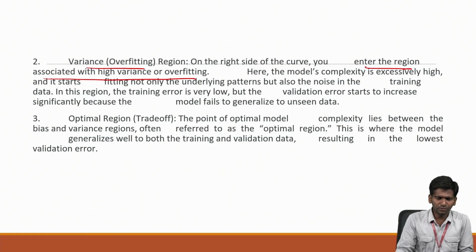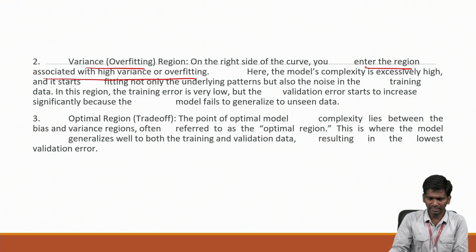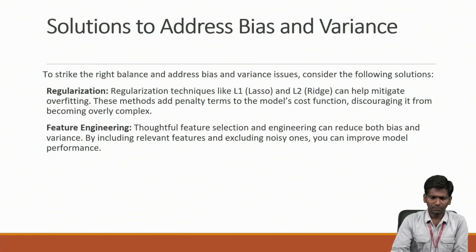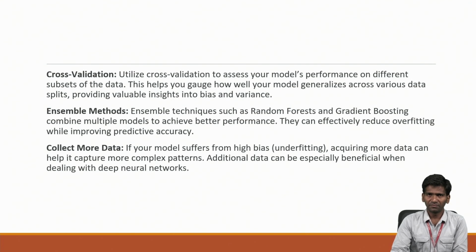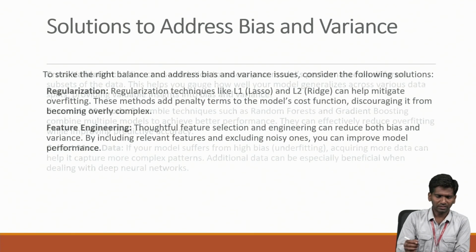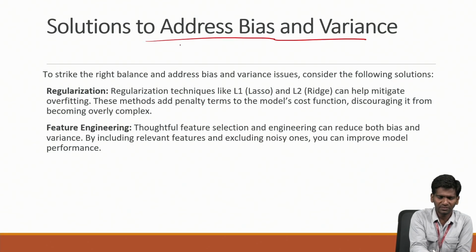So what do we need to do in order to overcome overfitting and underfitting? We need some techniques to overcome overfitting. We have many techniques, so let us see. After this, let us look at the bias variance trade-off. Bias means underfitting, variance means overfitting. So what are the solutions to be addressed? To strike the right balance and address the bias variance issue, consider the following solutions.